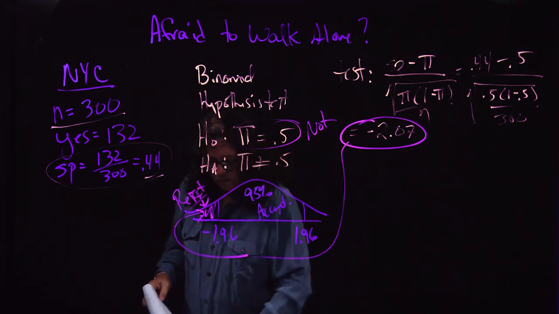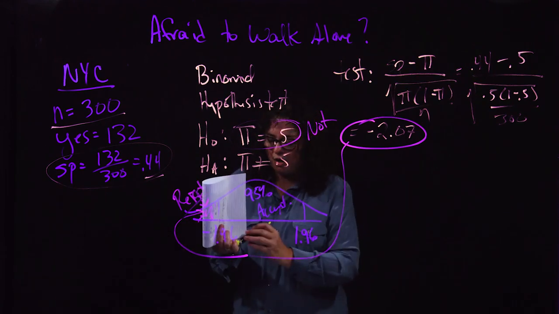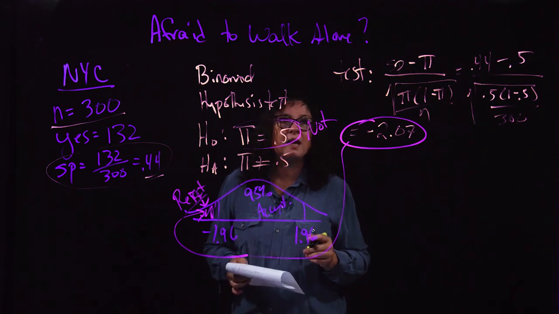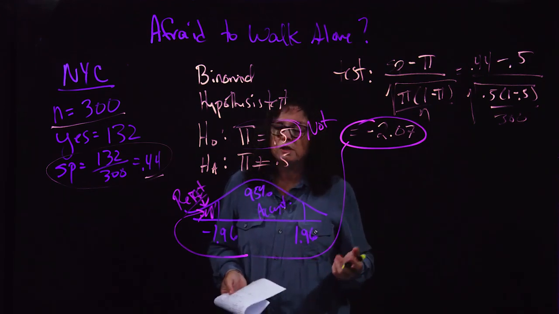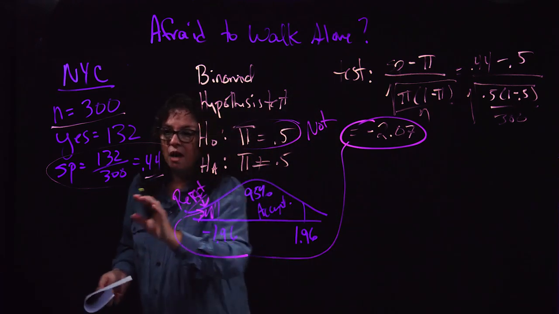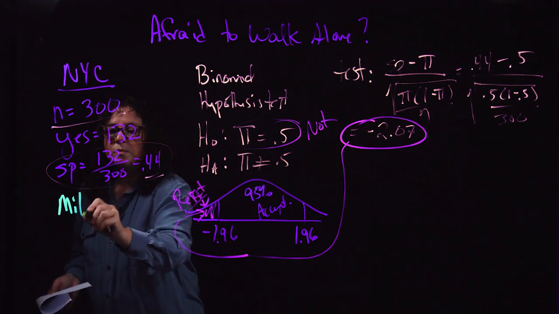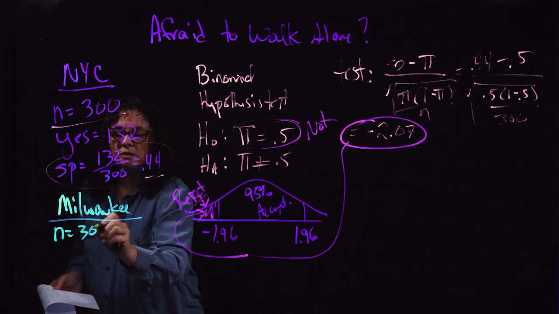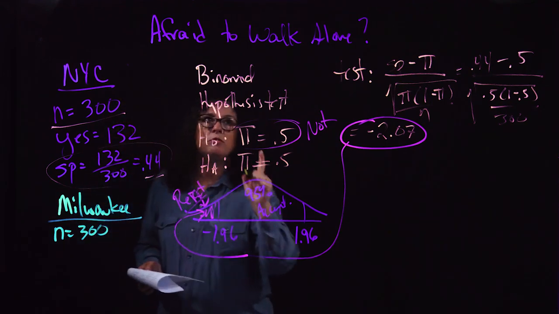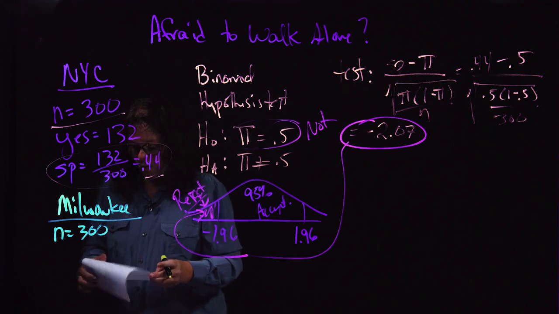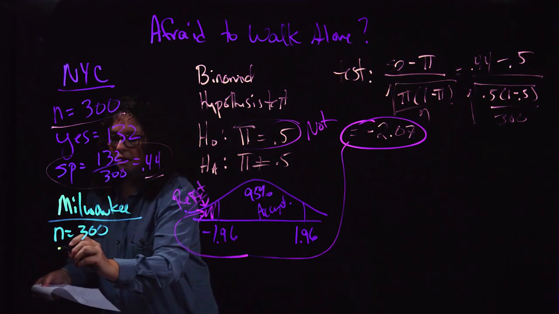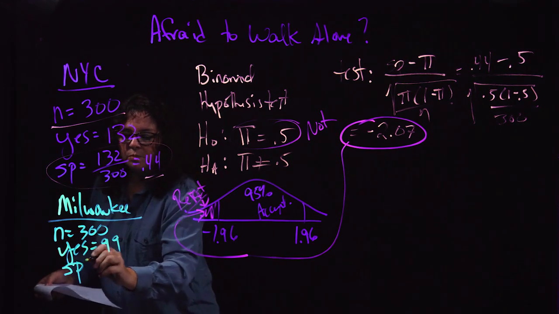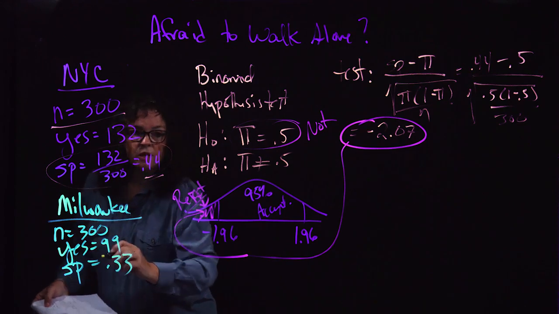So what the people at the newspaper said was, well, okay, then I won't go with that headline, but how about I look at some other data they found. The other data that was published in this article was from a survey in Milwaukee. In Milwaukee, they asked 300 people the same question. Are you afraid to walk alone at night? Well, in Milwaukee, they only had 99 people say yes. Or in other words, the sample proportion from Milwaukee is 0.33.